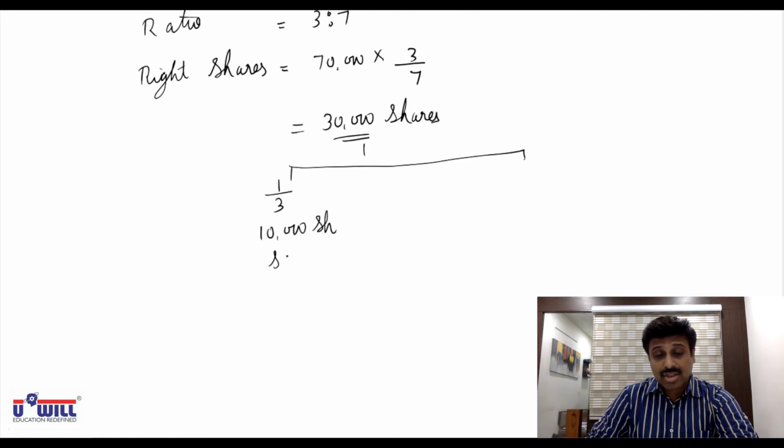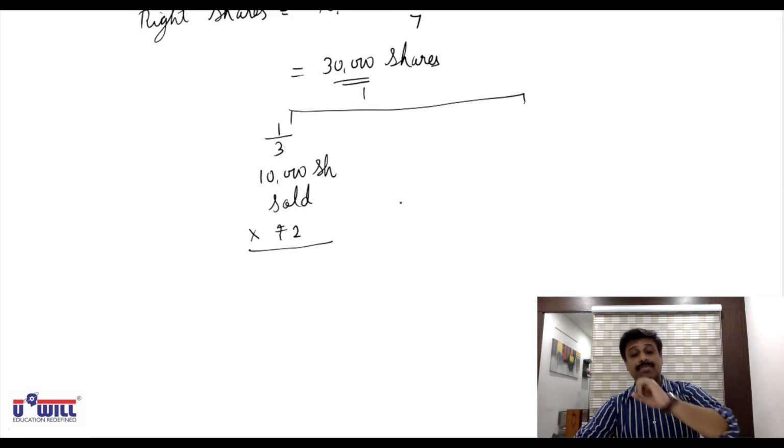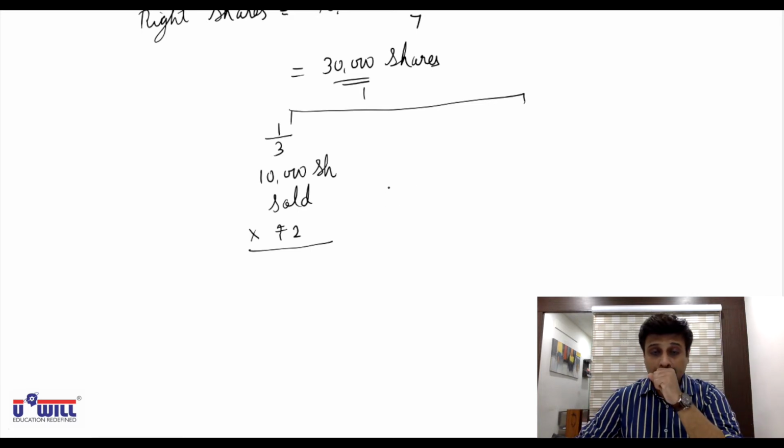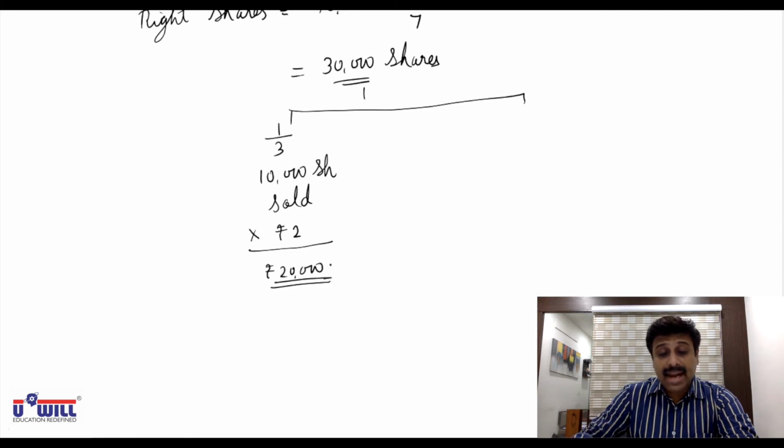Now this he has sold at the rate of rupees 2, means he is charging 2 rupees extra from the shareholder Naksh. So 20,000 is what he is charging. That will be directly credited to profit and loss account. Naksh would be paying 2 rupees to him and 15 rupees to the company.